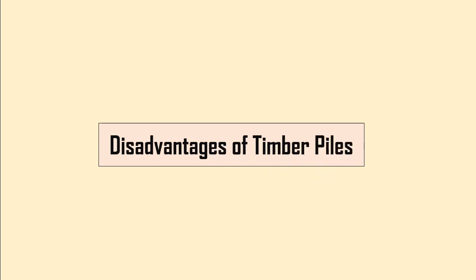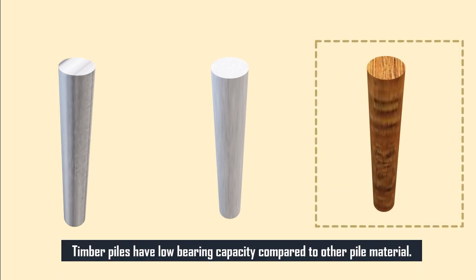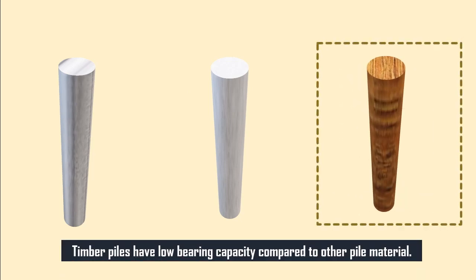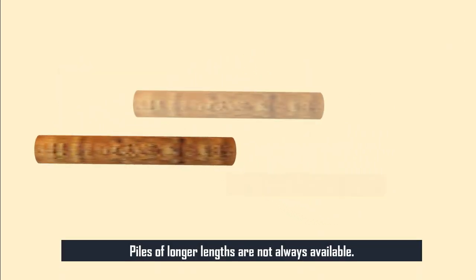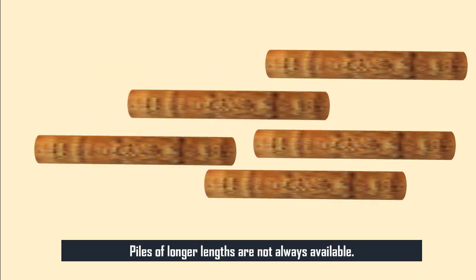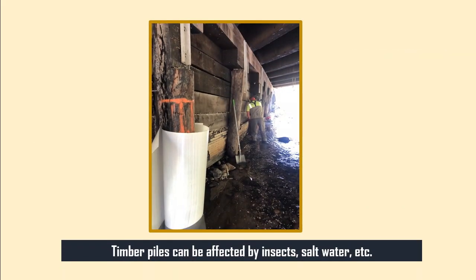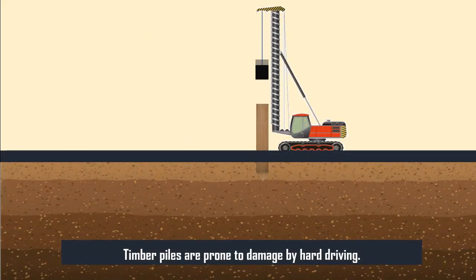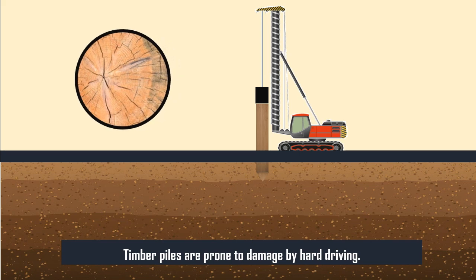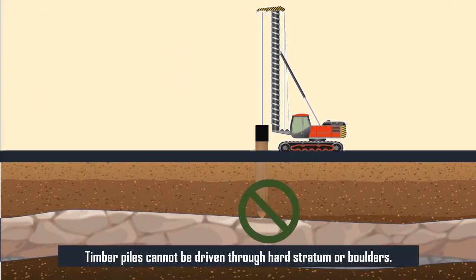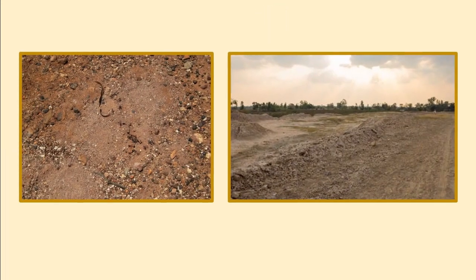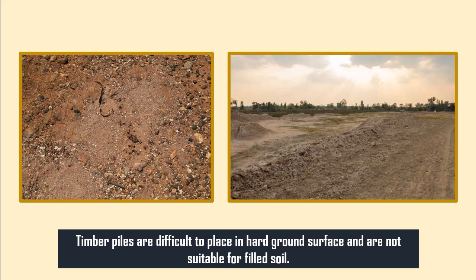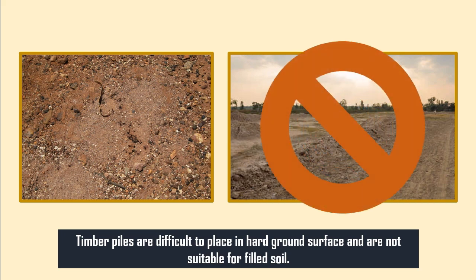Next, we shall see the disadvantages of timber piles. Timber piles have low bearing capacity compared to other pile material. Piles of longer lengths are not always available. Timber piles can be affected by insects, salt water, etc. Timber piles are prone to damage by hard driving. Timber piles cannot be driven through hard stratum or boulders. Timber piles are difficult to place in hard ground surface and are not suitable for filled soil.